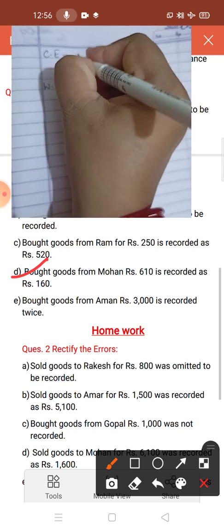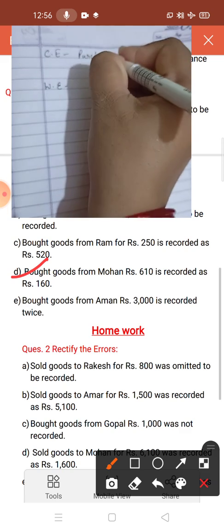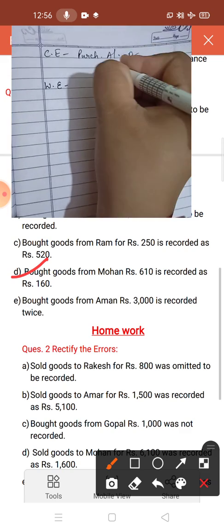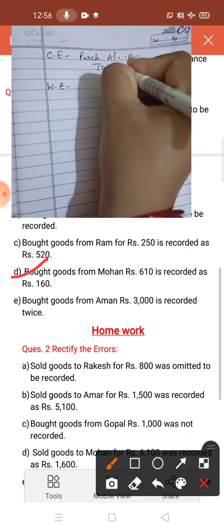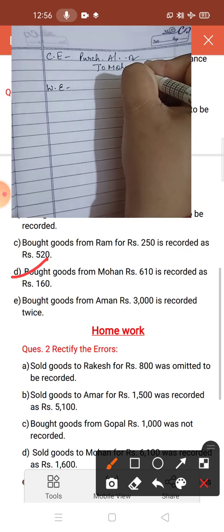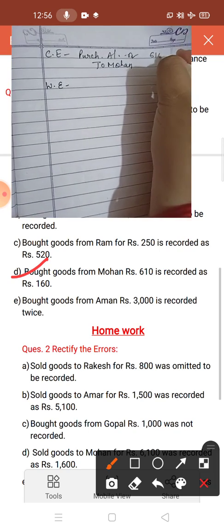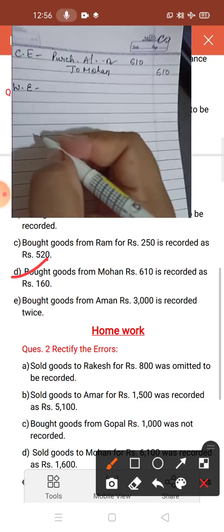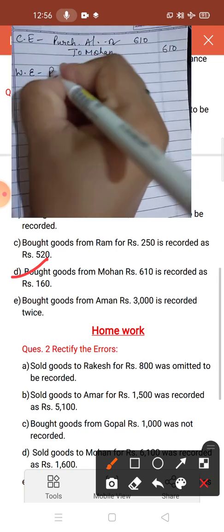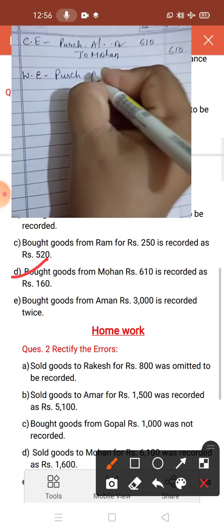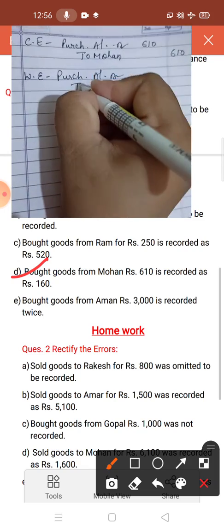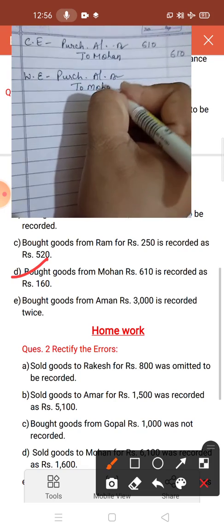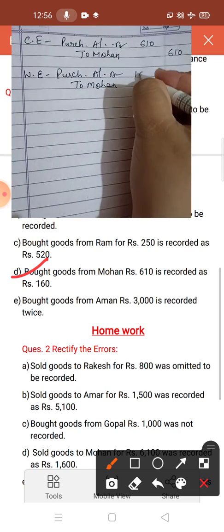Bought goods from Mohan, so write purchase account debit to Mohan. This is the correct one. And what is the correct amount? It is 610. This is the correct amount. Now what is the wrong entry? The wrong entry is correct, purchase account debit to Mohan. Only the amount is incorrect.